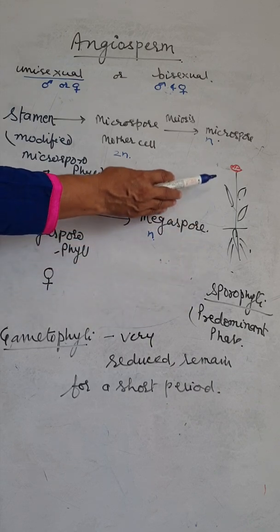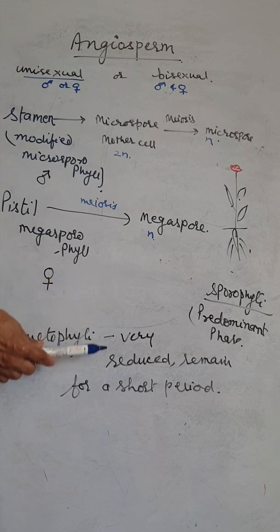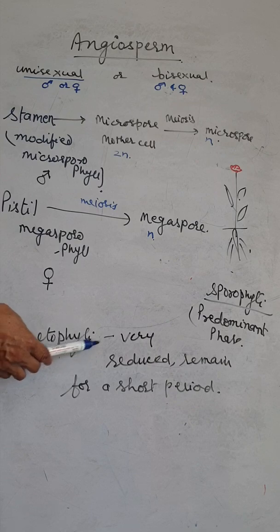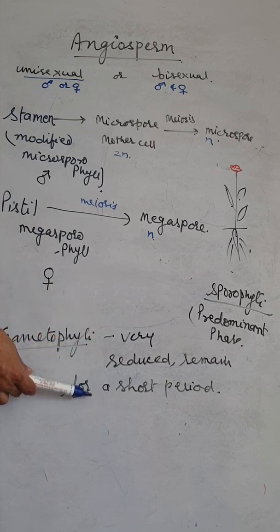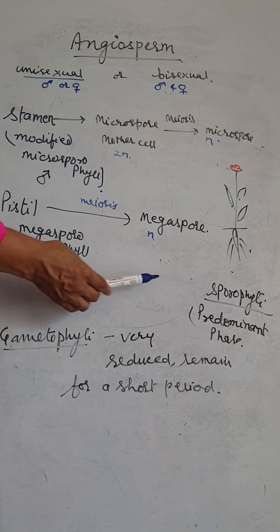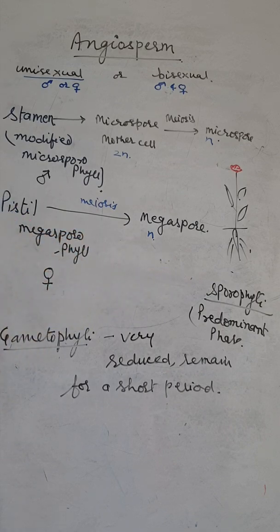So the dominant phase is the sporophyte, and the gametophyte stage is very short, rudimentary, not clearly visible, and remains for a short period. For example, the pollen formation and the ovule formation are the gametophyte. So the gametophyte phase is inconspicuous and the sporophyte is the predominant phase.